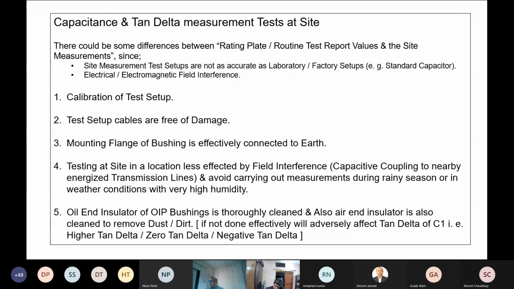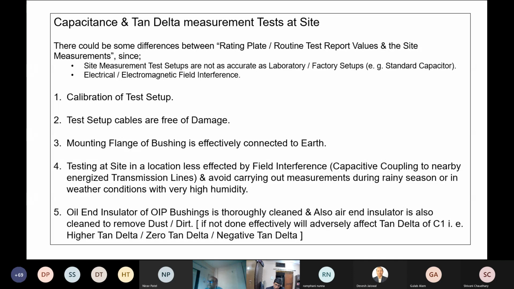At site, there are electrical, electromagnetic field interferences. There could be capacitive couplings to nearby transmission lines. So we need to take care, means we cannot exactly reproduce the same values at site which are there in the laboratory condition. Most important aspect which I have seen, these are the typical errors which are caused are